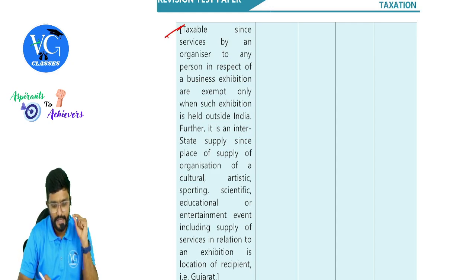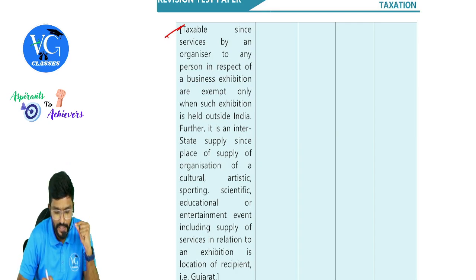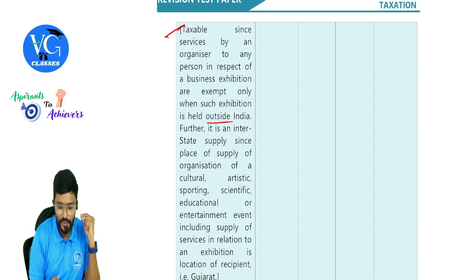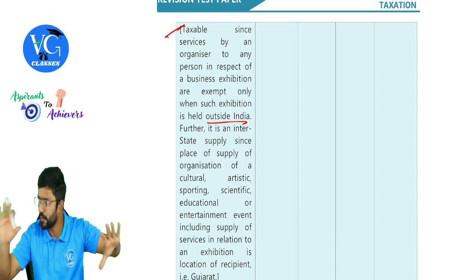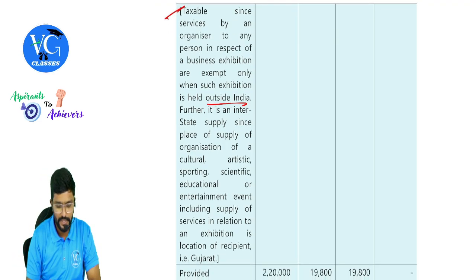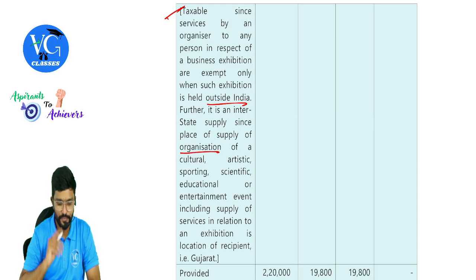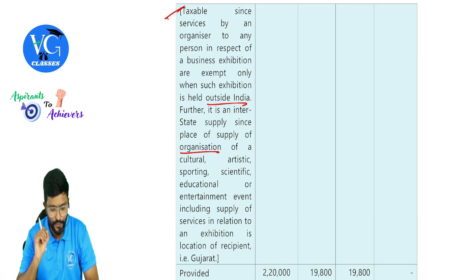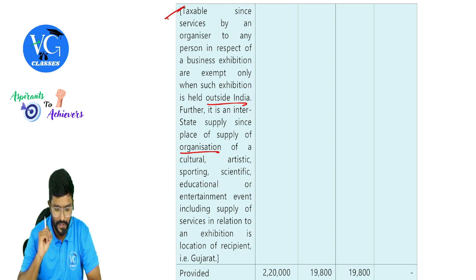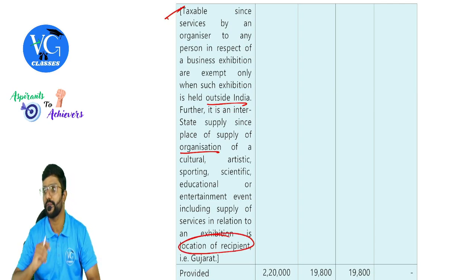Let us see. Taxable since services by an organizer to any person in respect of business exhibition are exempt only when such exhibition is held outside India. Is it held outside India here? No. Okay. Further, it is an interstate supply since place of supply of services of cultural, artistic, sporting, scientific, educational or entertainment event, including supply of services in relation to an exhibition, is the location of recipient.